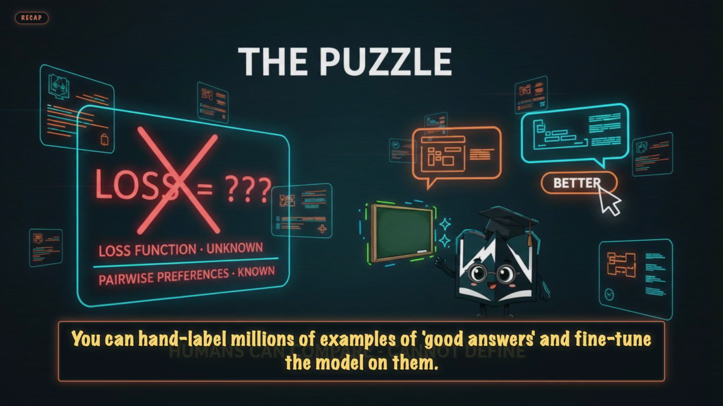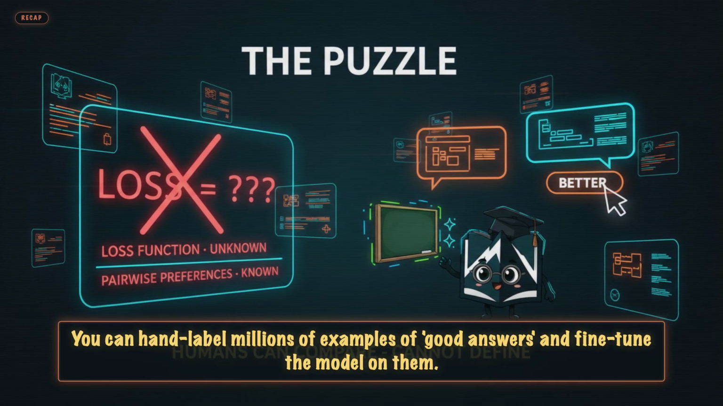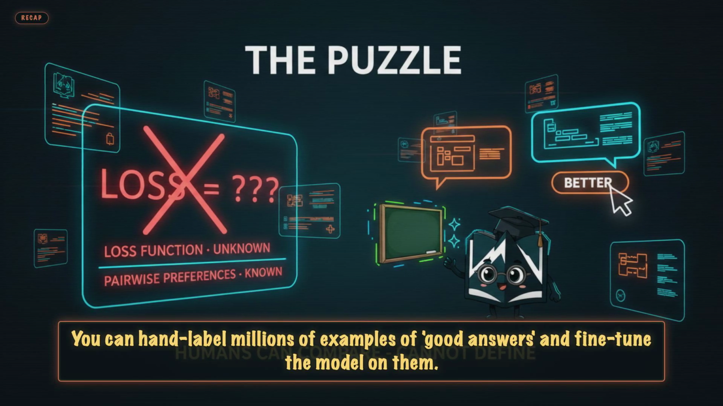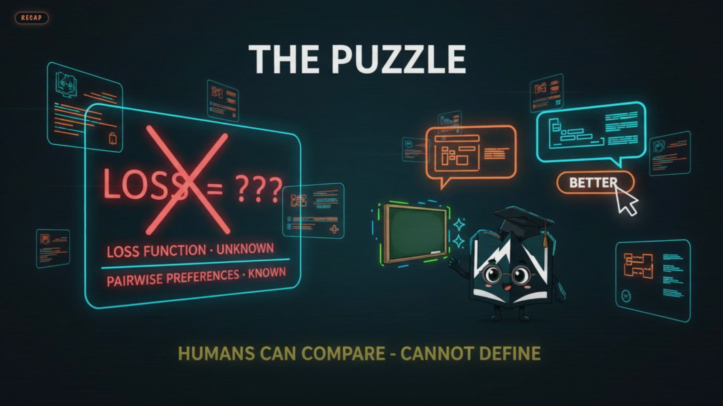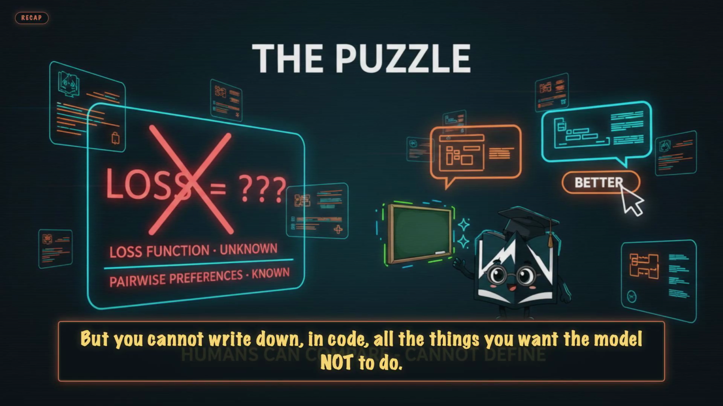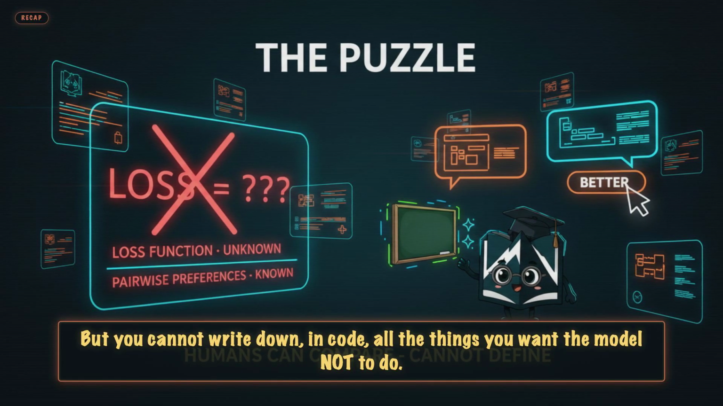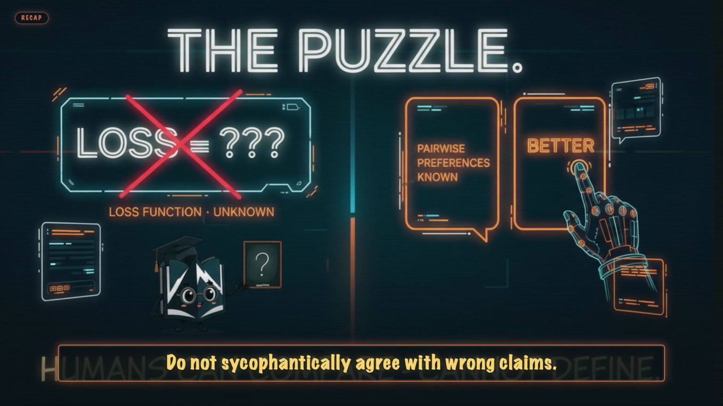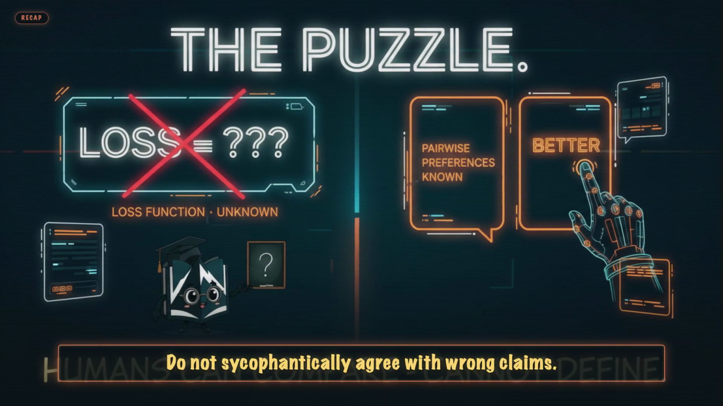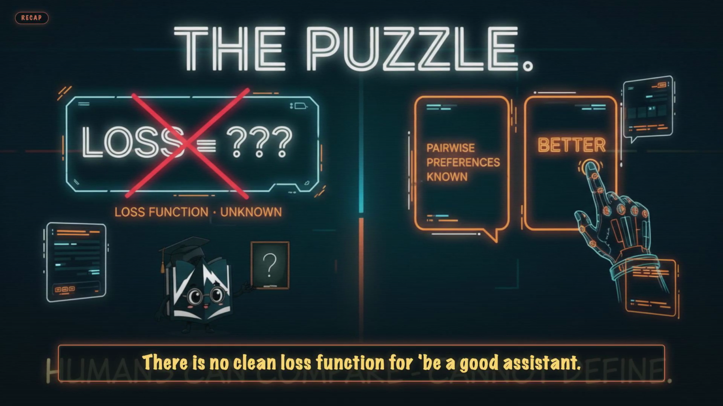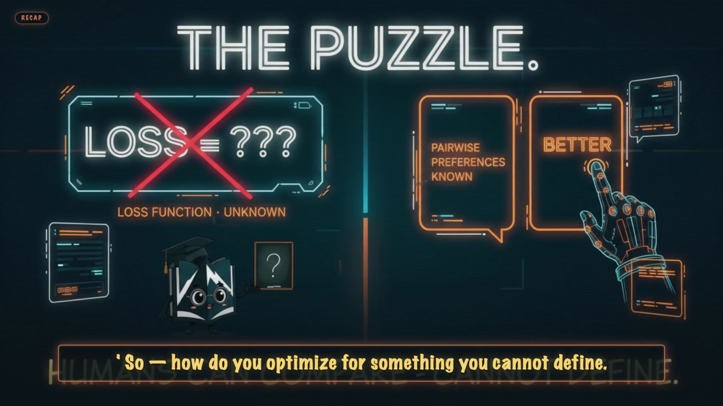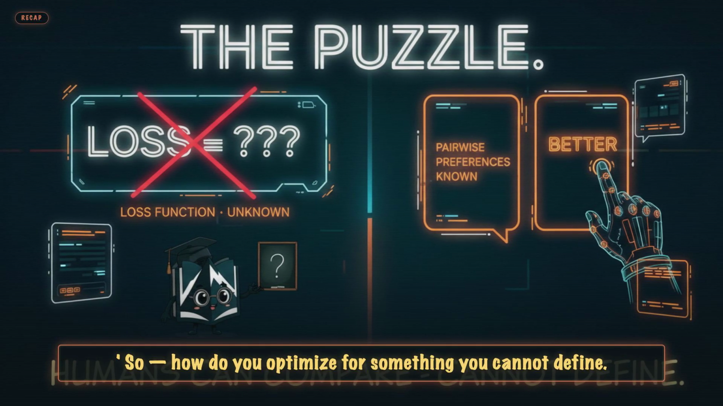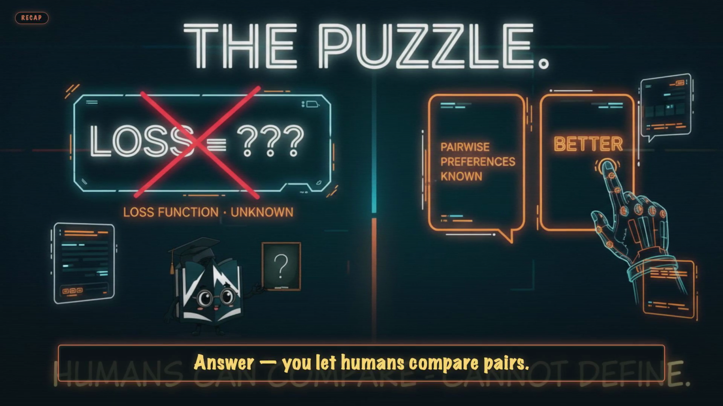Today's puzzle. You can hand-label millions of examples of good answers and fine-tune the model on them. That helps a lot. But you cannot write down in code all the things you want the model not to do. Do not be racist. Do not help with weapons. Do not sycophantically agree with wrong claims. There is no clean loss function for be a good assistant. So, how do you optimize for something you cannot define? Answer: you let humans compare pairs.